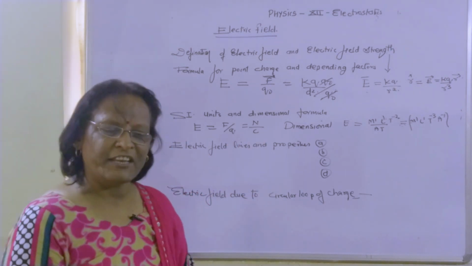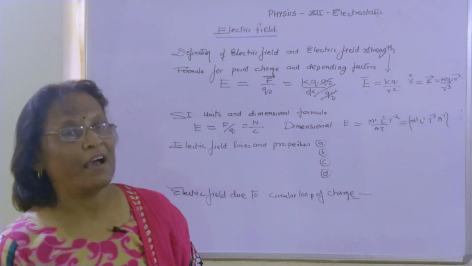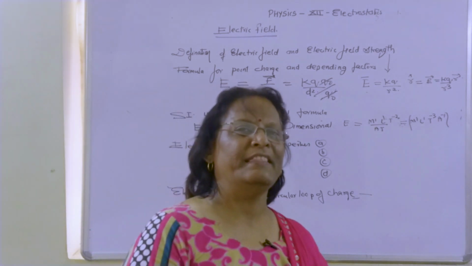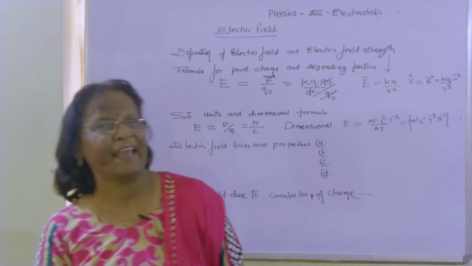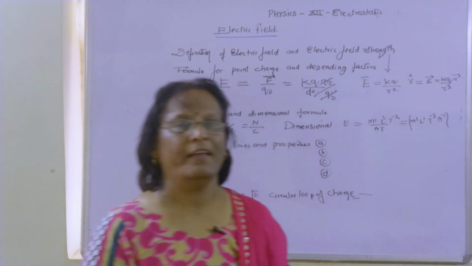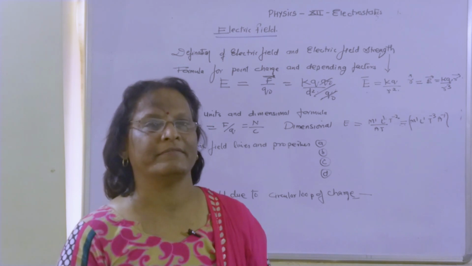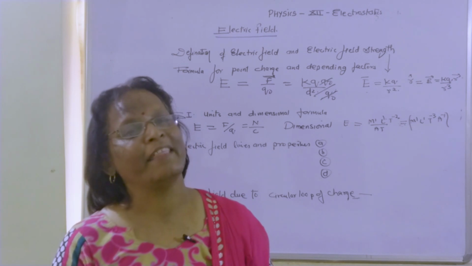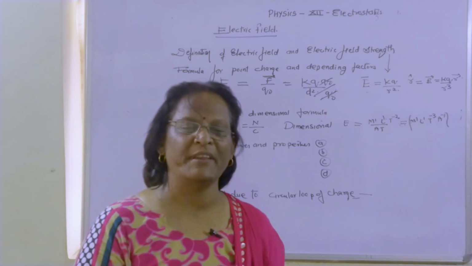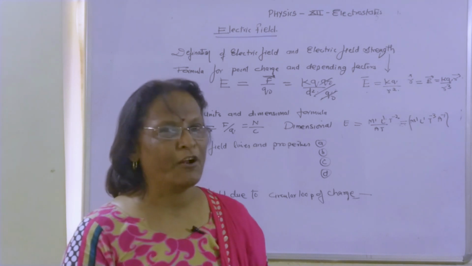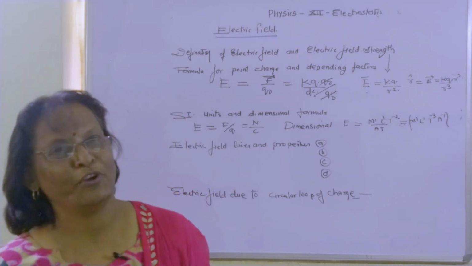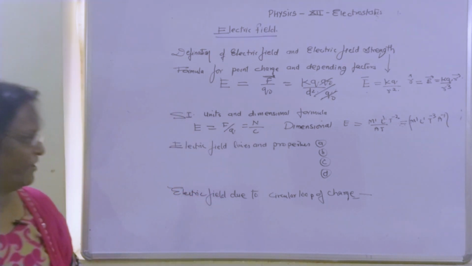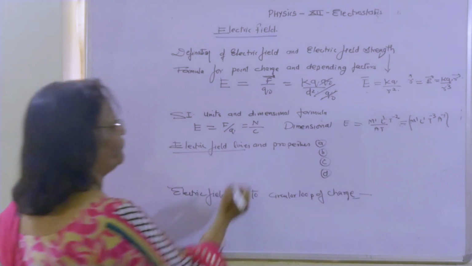Now, how can we know that there is a presence of electric field in a particular area? For example, when we say students are present in the class, seeing the number of students we can say the strength is maximum or minimum. Similarly here, to represent the electric field and its strength, we should have a particular terminology, and that is nothing but electric field lines.